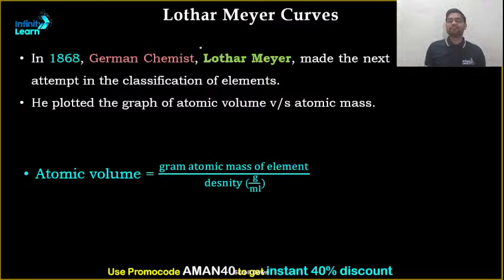Now, coming to the Lothar-Meyer curve. If I want to give my opinion, I'll say that Lothar-Meyer was one of the first chemists to give an exact thing that was needed. But yes, he gave his classification in the form of curves, or basically in the form of a graph. And that graph was not easy enough to understand. That's why this particular law is not popular.